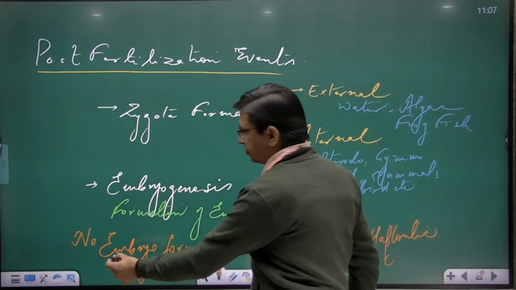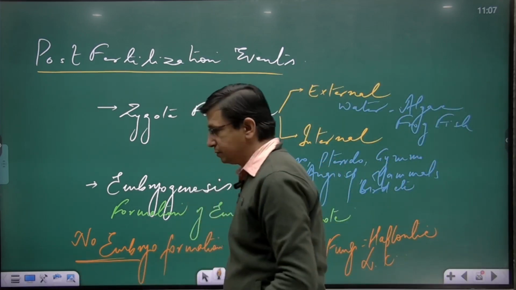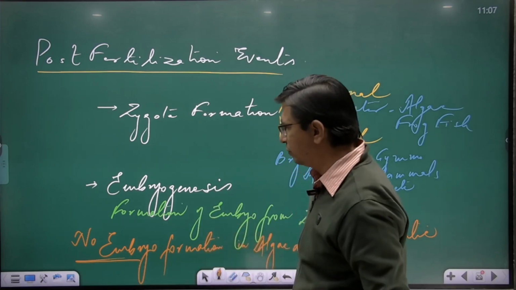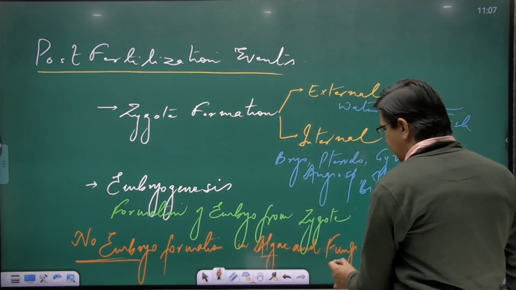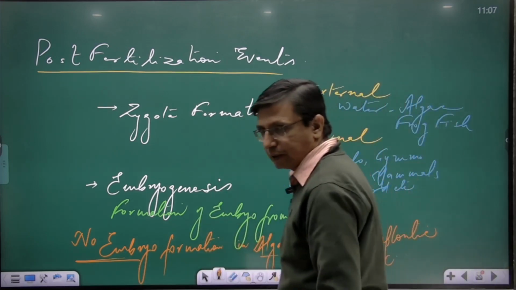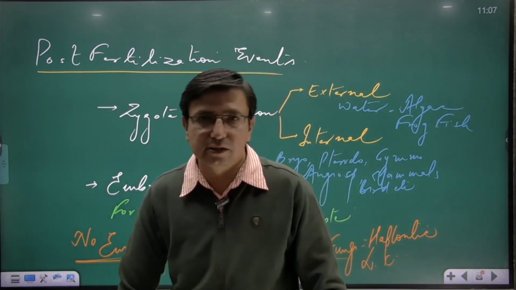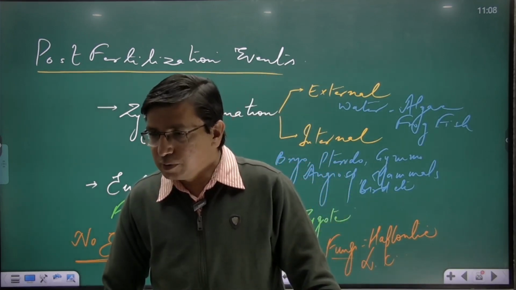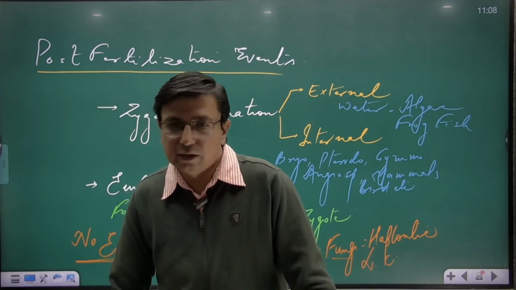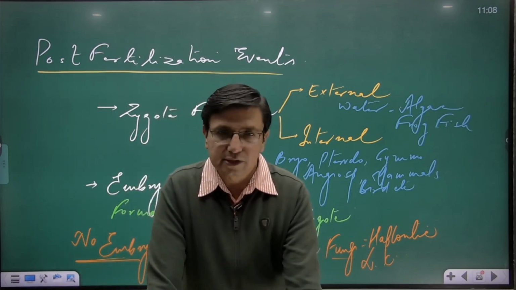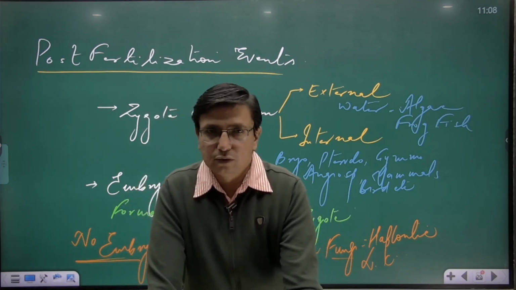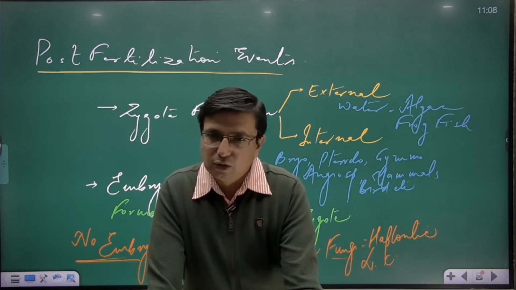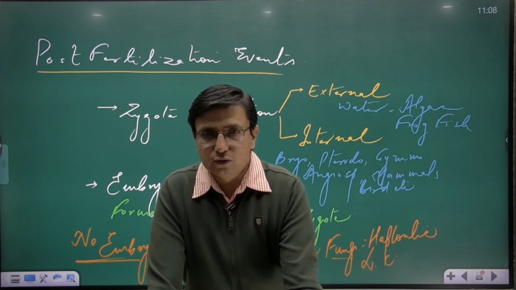They don't have embryo. It's a very important concept. So there is no embryo formation in case of algae and fungi. Rest of the plants, that is bryophytes, pteridophytes and gymnosperms, angiosperms, they all have embryo. In animals, there is embryo, right? The embryo then develops into fetus.